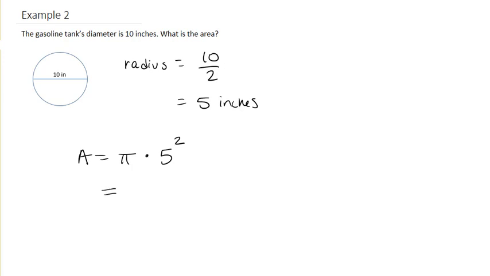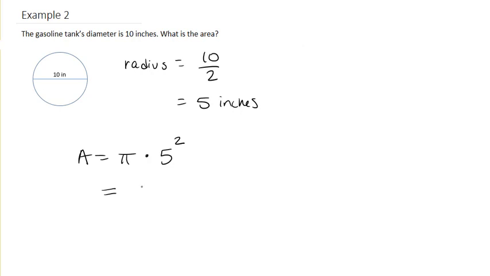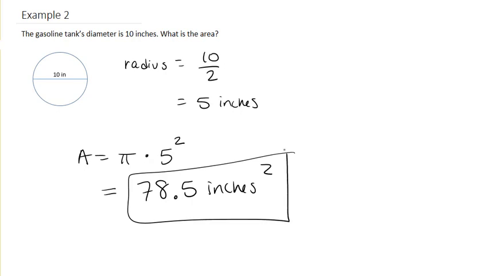So when we get our calculators out, we go 3.14 times 5 squared, which is equal to 78.5 inches squared. And that would be our solution to this problem.